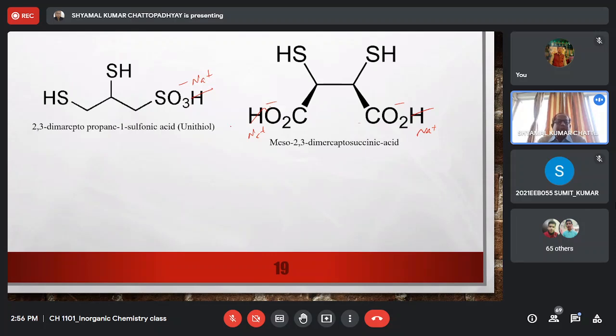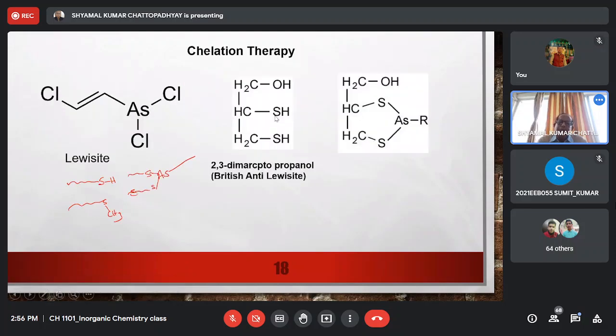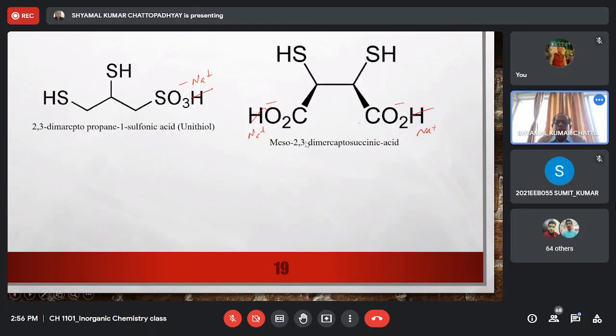But the toxicity and the other side effects of these two drugs are much lower than that of British anti-Lewisite, and that's why in modern therapy for removal of arsenic, instead of the old 2,3-dimercaptopropanol, now this unithiol or 2,3-dimercaptosuccinic acid is used. 2,3-dimercaptosuccinic acid is called DMSA, right?